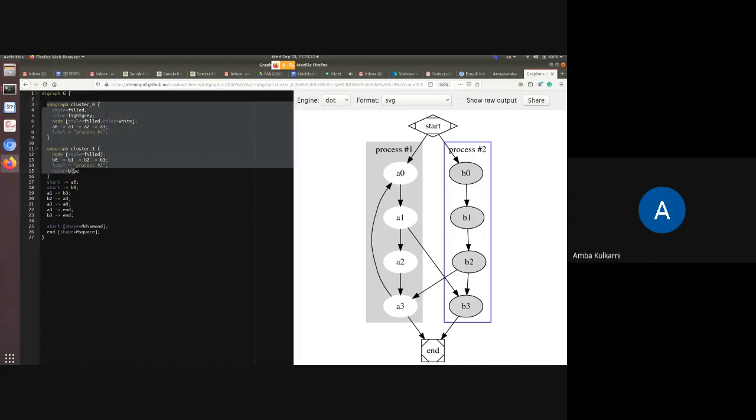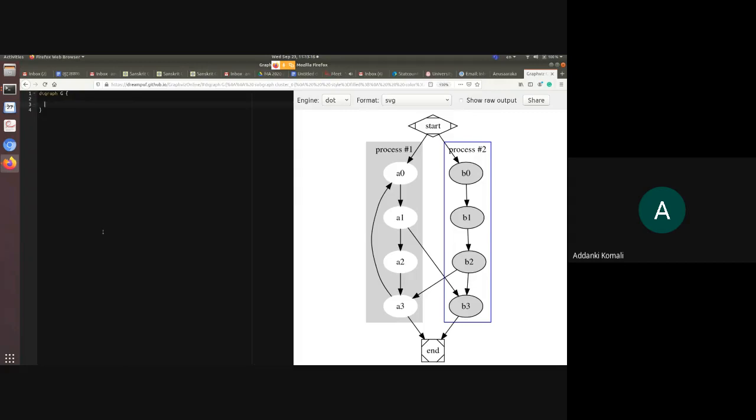I don't understand. Node n0. Why does it say there is an error? Can anybody point out?